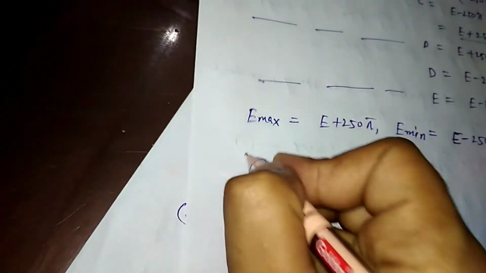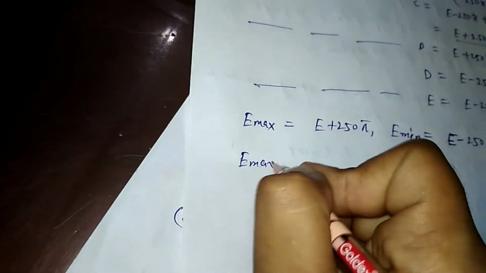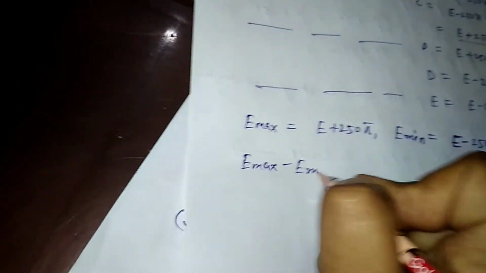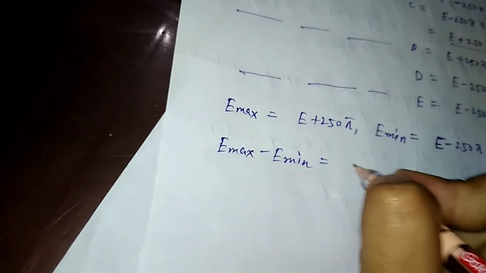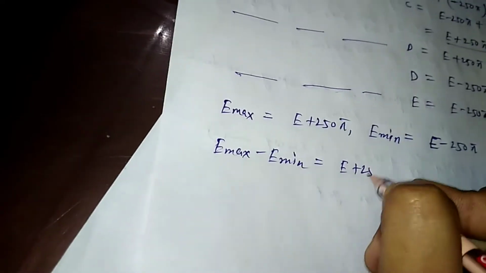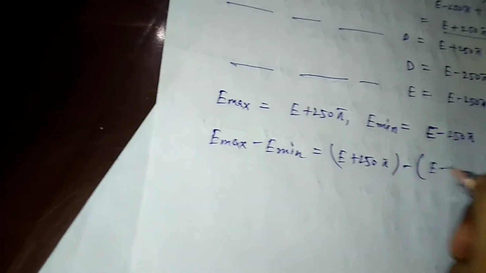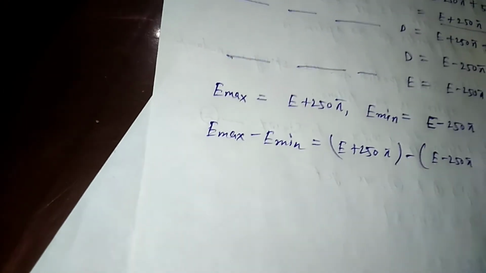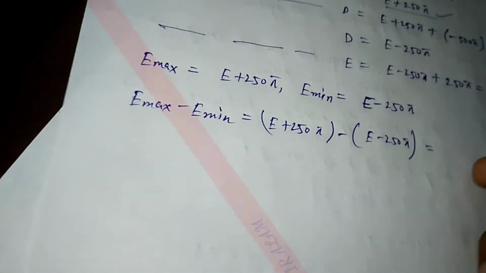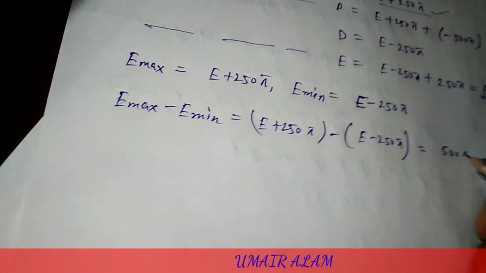So E maximum minus E minimum is E plus 250 pi minus E minus 250 pi, which finally equals 500 pi.